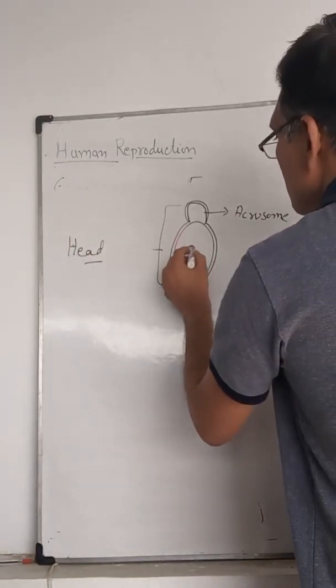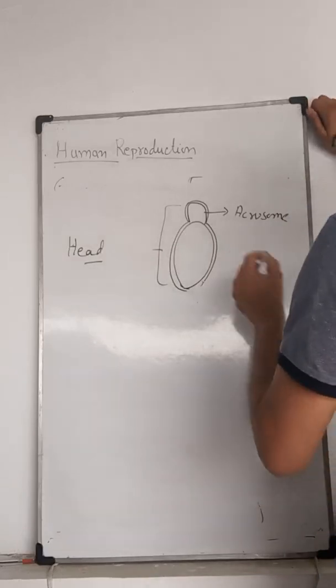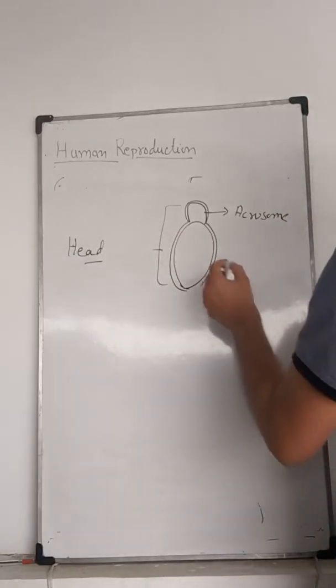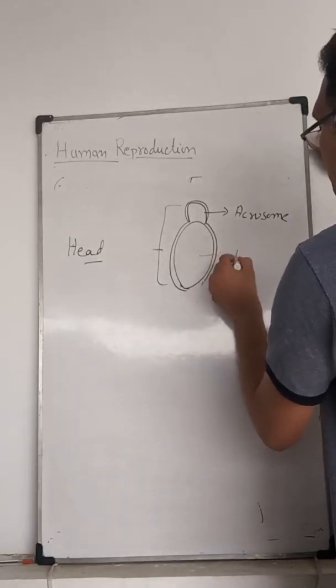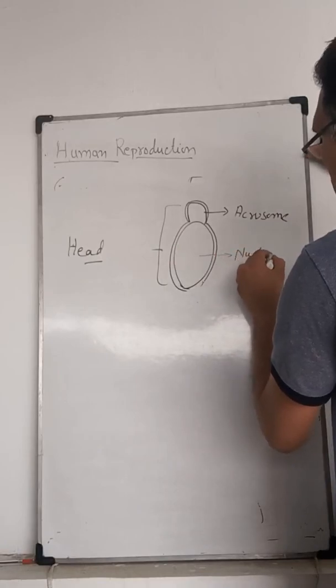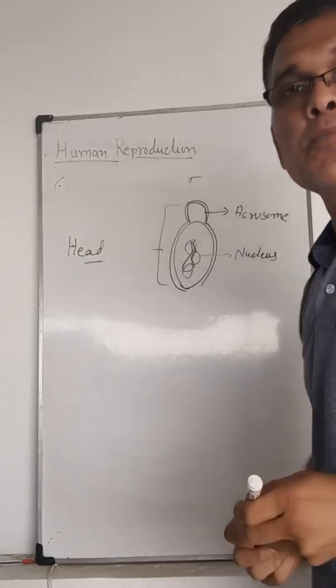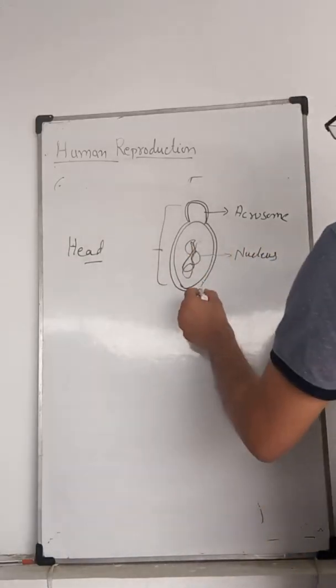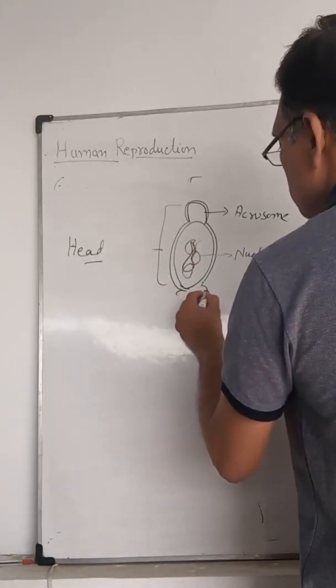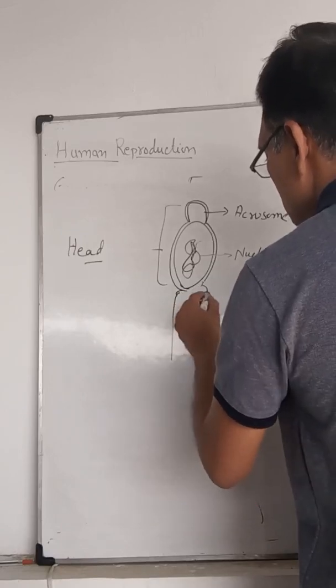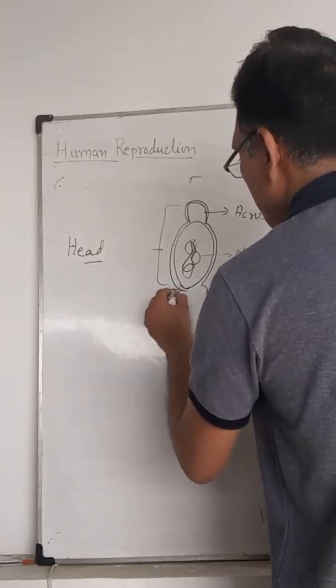The second portion is the nucleus, which contains DNA and protein, that is the genetic material. And the second part of the sperm is the neck.